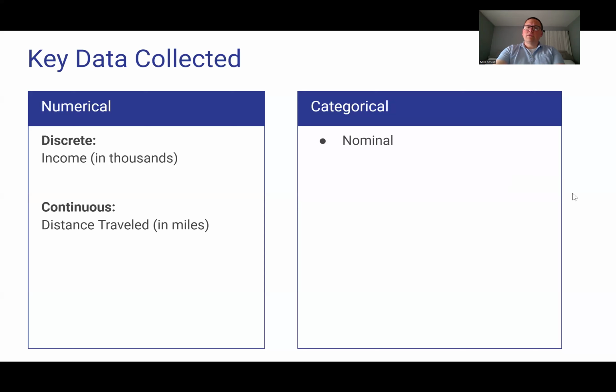The rest of the variables were categorical. This first group are all nominal, and that's they differ in name or category only and have no particular rank.